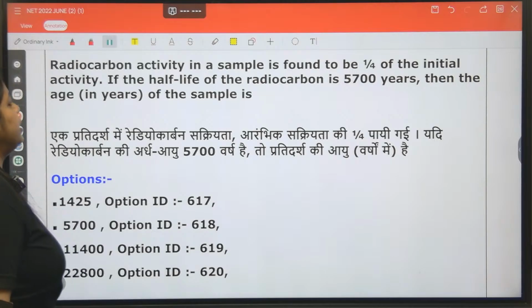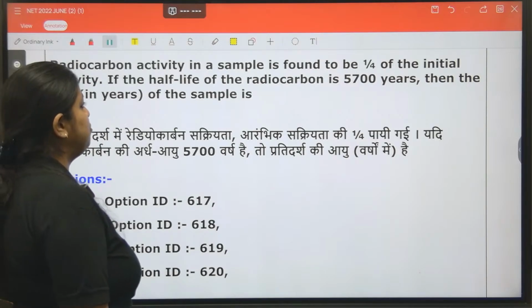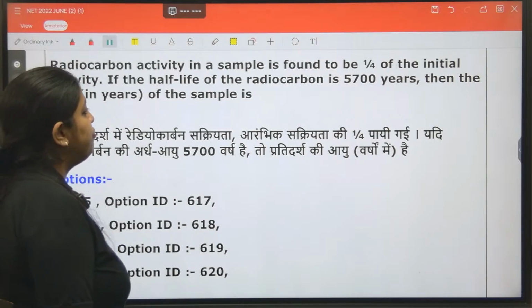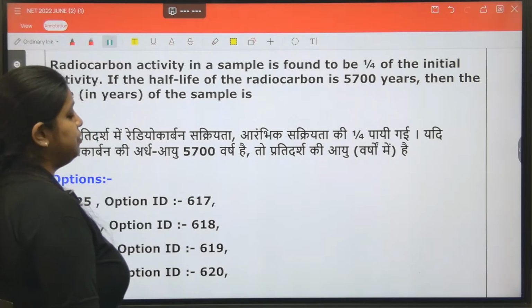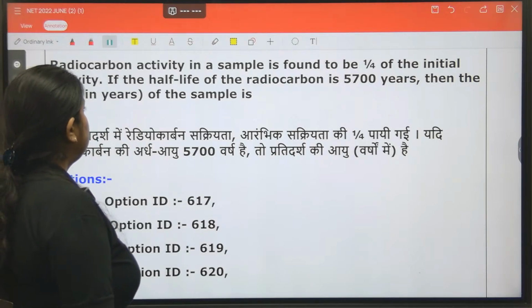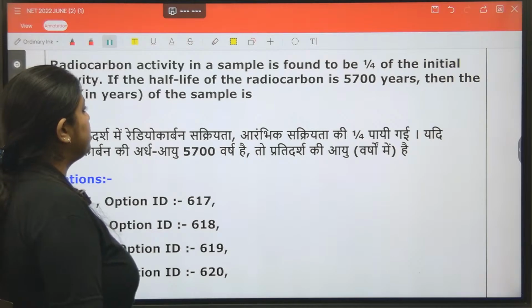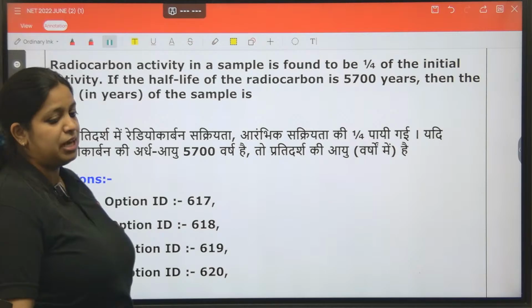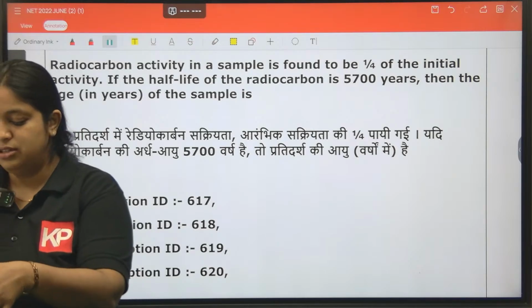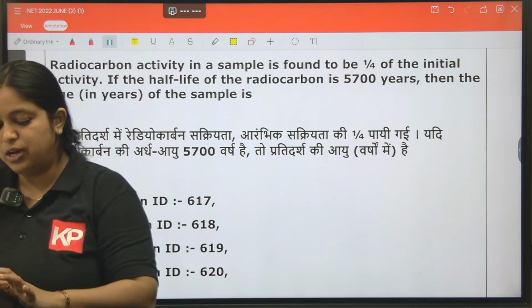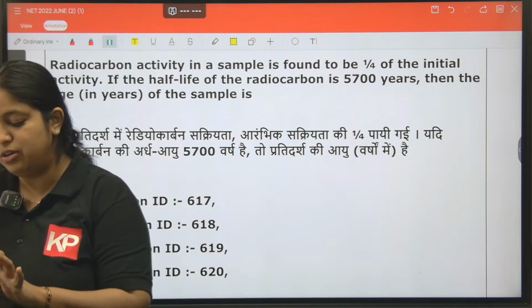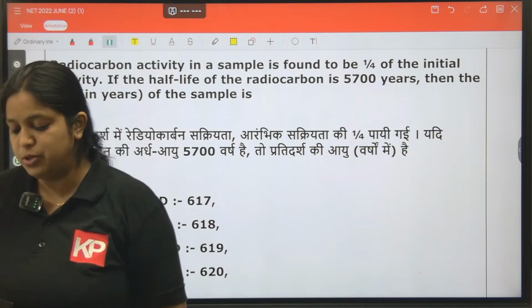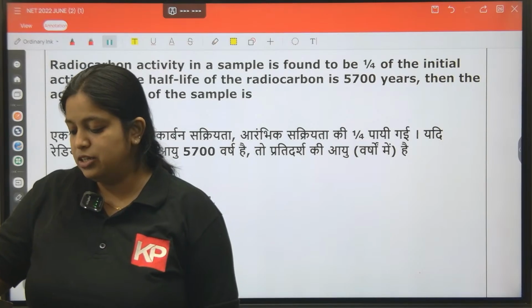Now, the radiocarbon activity in a sample is found to be 1 by 4 of the initial activity. If the half-life of the radiocarbon is 5700 years, then the age of the sample is dash. This is the question. Actually, there is a direct equation for this particular terminology. The direct equation is there.